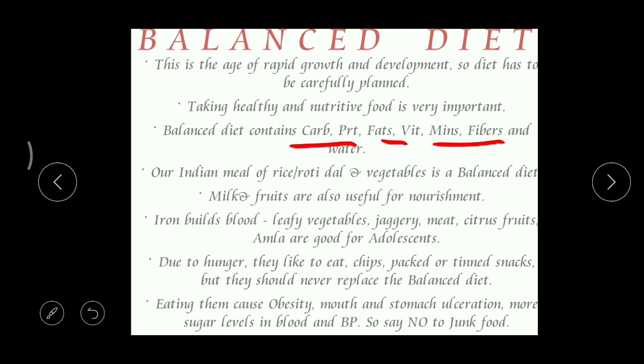Generally, what type of food do we take routinely in our daily day? That means we take what? Rice and dal. When the teacher puts a question in the classroom, what did you have for your lunch today, then most of the children say dal rice. That means generally we go for dal, and in that dal we use different types of condiments and some vegetables. Dal contains heavy quantities of proteins, right?